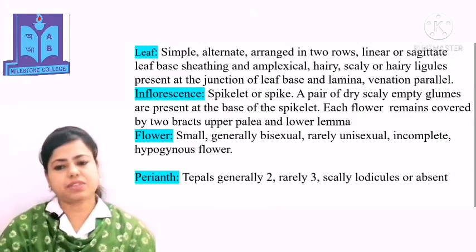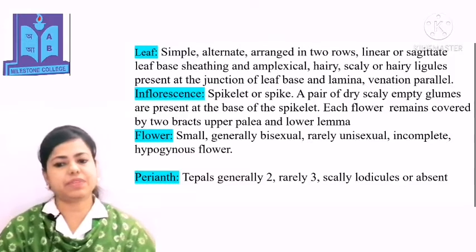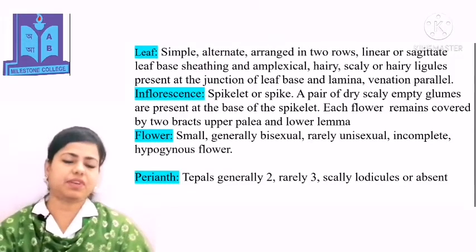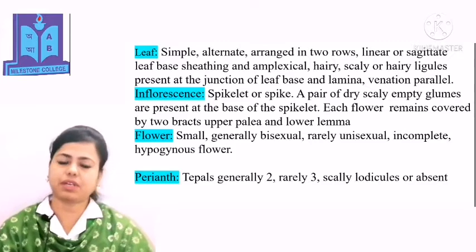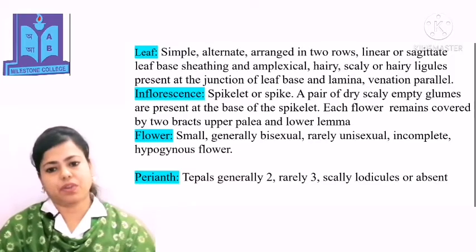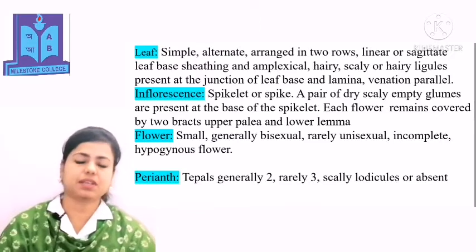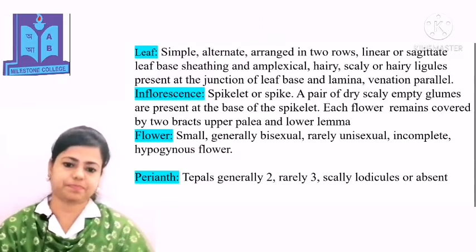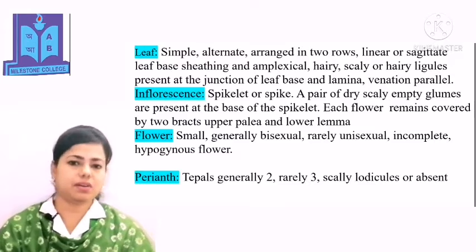Inflorescence: spikelet or spike, a pair of dry, scaly, empty glumes are present at the base of the spikelet. Each flower remains covered by 2 bracts, upper palea and lower lemma. Flower: in this Poaceae family, the flower is so small, generally bisexual, rarely unisexual, incomplete, and the flower is hypogynous type. Perianth: tepals generally 2, rarely 3, scaly, lodicules or absent.